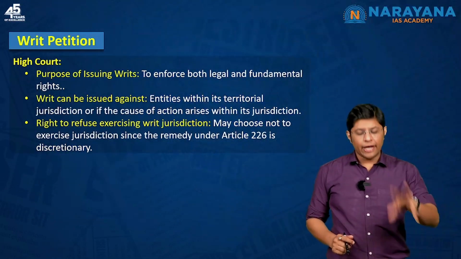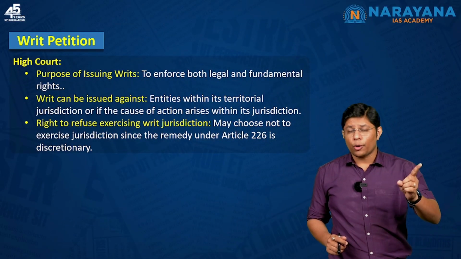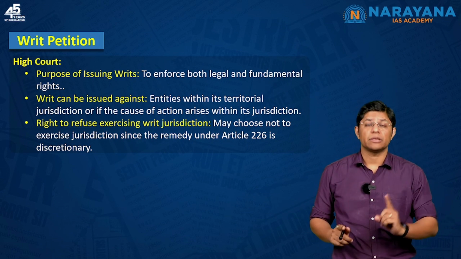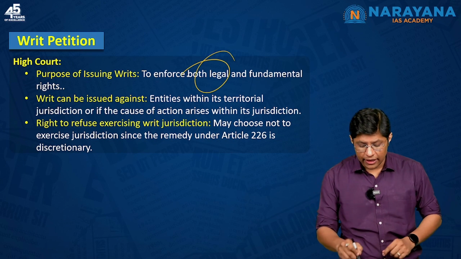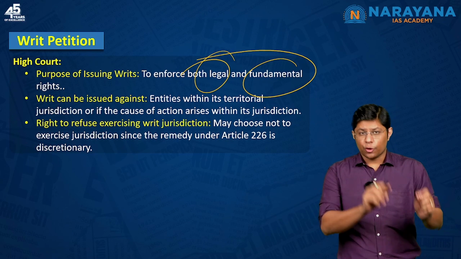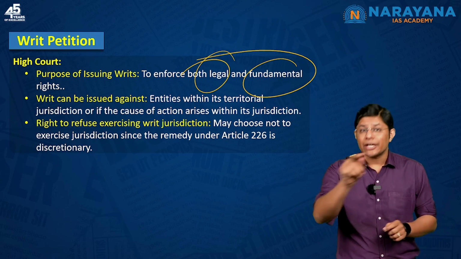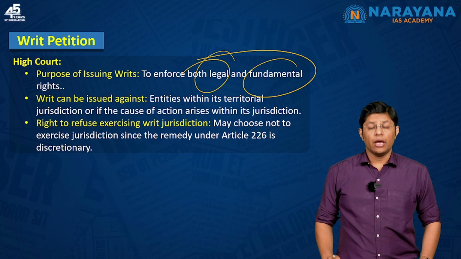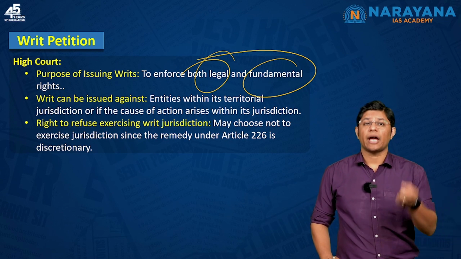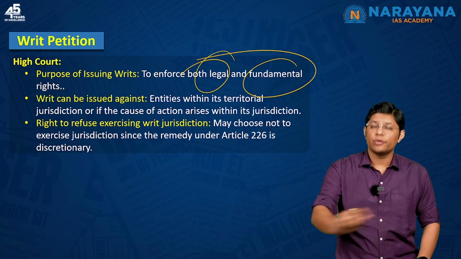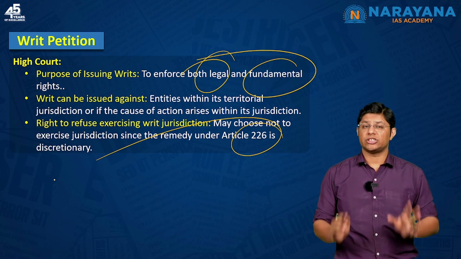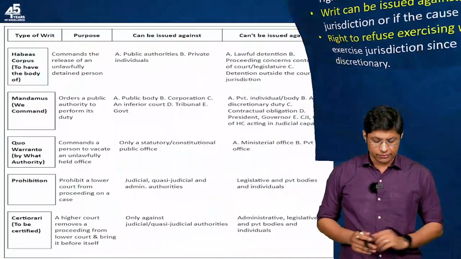If I talk about the High Court, the Supreme Court will only enforce fundamental rights under a writ petition, but High Courts can issue writs for both legal as well as fundamental rights. This is a difference that you need to understand. The High Court will issue a writ petition within its territorial jurisdiction. The Supreme Court cannot refuse to entertain a writ petition, but the High Courts have the power to refuse issuing the writ petition under Article 226. This is the difference which can be asked in the pre-examination.